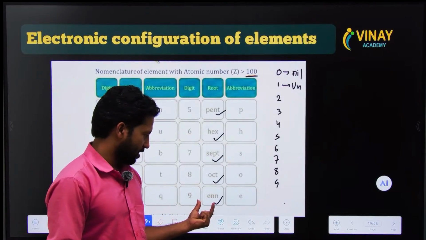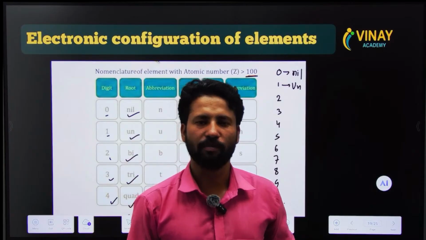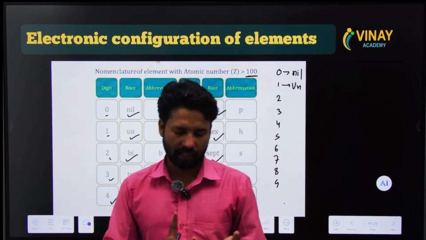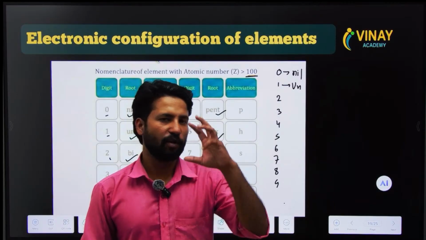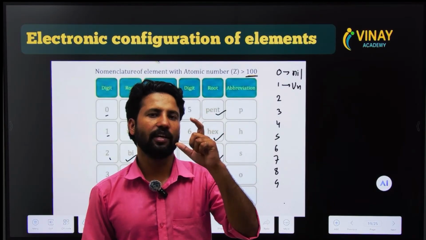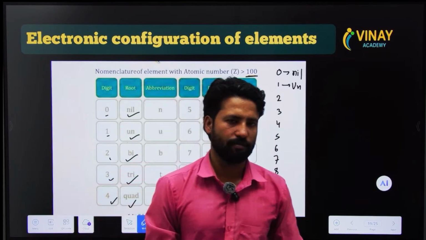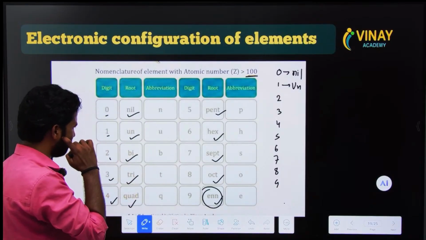Look here, as we know, when numbering carbon in IUPAC naming, you have learned that the first carbon is known as meth, second is eth, prop, then but, pent, hex, 7 is hept, and 8 is oct, 9 is non. But here, look at it, a totally different name, that is enn.